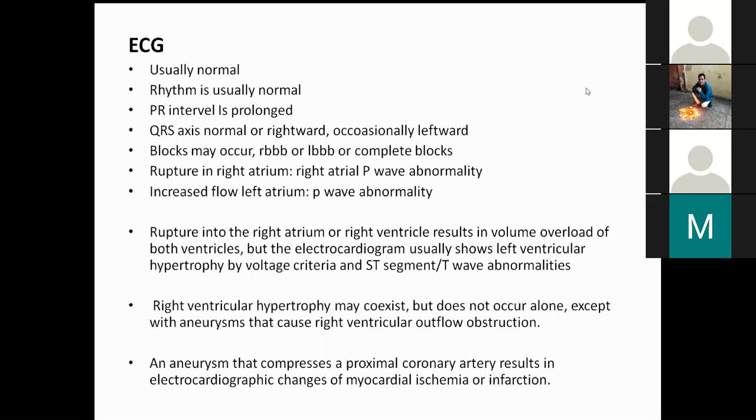Rupture into the right atrium or right ventricle results in a volume overload of both the ventricles, and it depends upon which chamber is basically overloaded. It may give features of left ventricular hypertrophy, or it may also give features of right ventricular hypertrophy. An aneurysm that compresses a coronary artery results in electrocardiographic changes of myocardial ischemia or infarction.